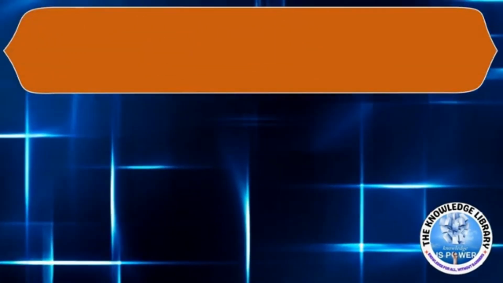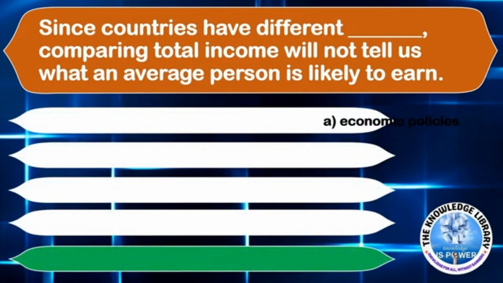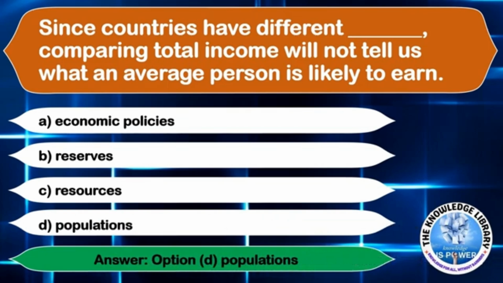The next question is, since countries have different dash, comparing total income will not tell us what an average person is likely to earn. Option A, economic policies. Option B, reserves. Option C, resources. Or option D, populations. सही आंसर है ऑप्शन डी, populations.